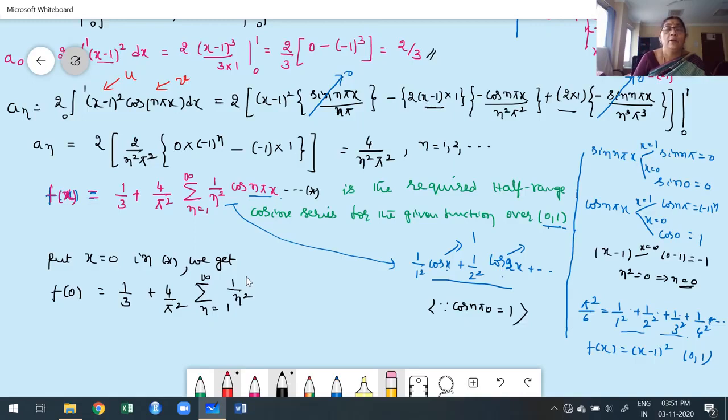Now what is my f of 0? This is my f of x. What is f of 0? Minus 1 whole square, which is 1.